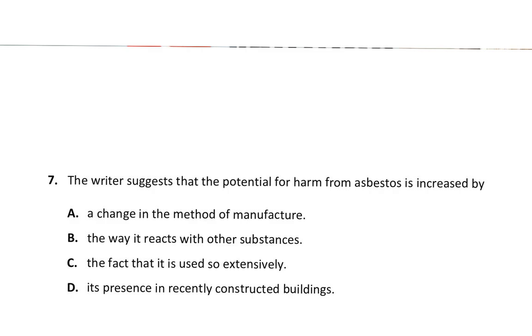The most important thing here is looking for potential for harm from asbestos. Also try to analyze your questions carefully. If you're talking about potential for something, it's about something that is likely to occur, or something that is linked to or associated with something.